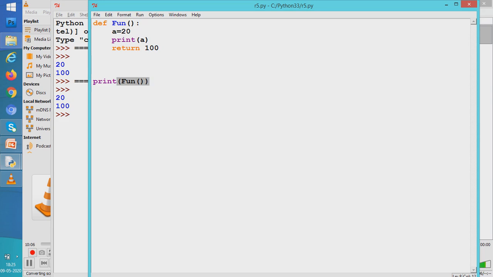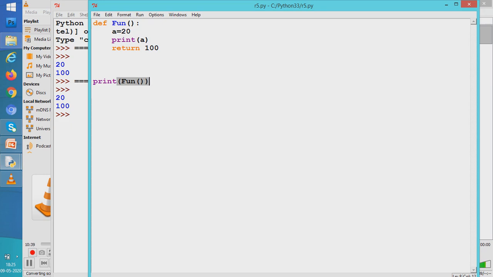But what are we sacrificing? We are sacrificing the collection of the value that came. It cannot be used deferred. That is, afterwards we cannot use it. To use it afterwards, that is from some line beneath the line print fun, we have to collect it somewhere. So x is equal to fun works when we want to use it afterwards. It would be stored in x and we can use the value afterwards even.